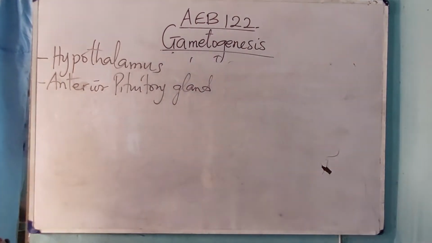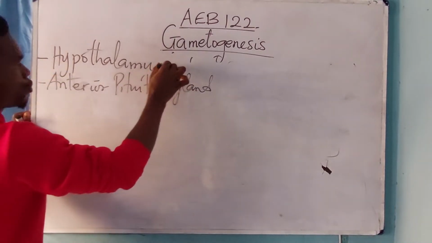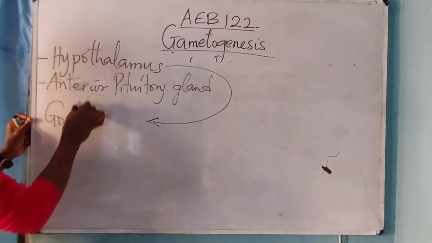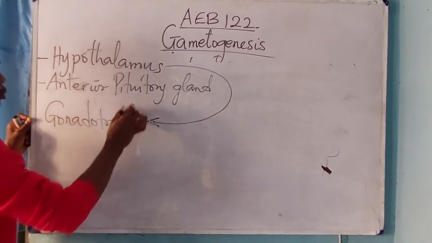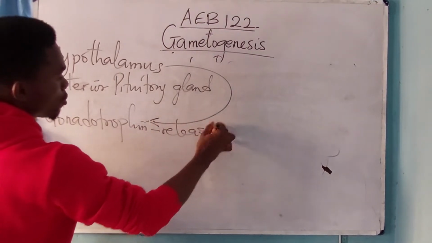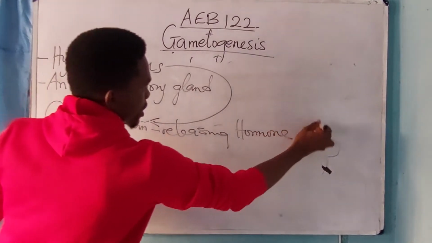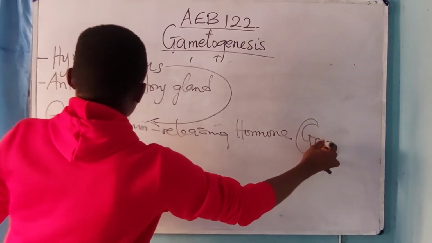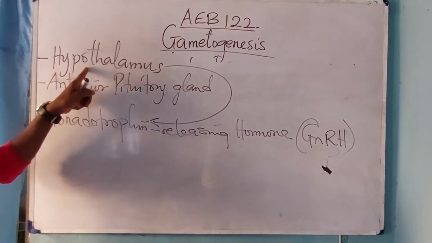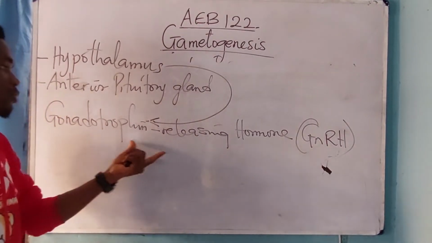Spermatogenesis. Now, what happens? The first thing that will happen here is the hypothalamus will produce a type of hormone called what? Gonadotropin releasing hormone. That is pronounced as GnRH. All right. The hypothalamus will produce what? A gonadotropin releasing hormone.